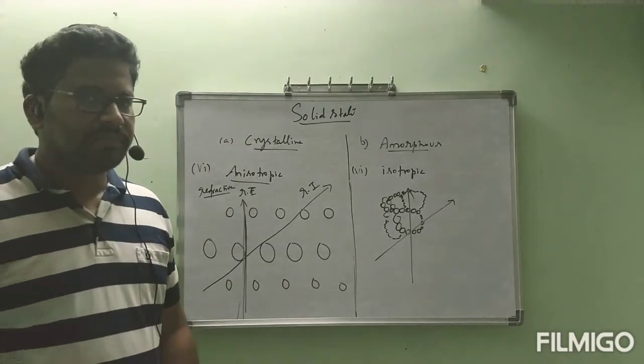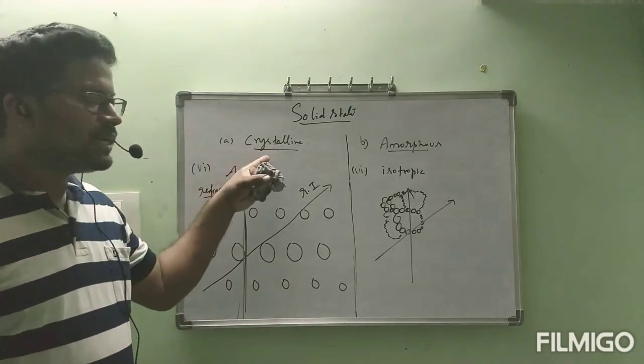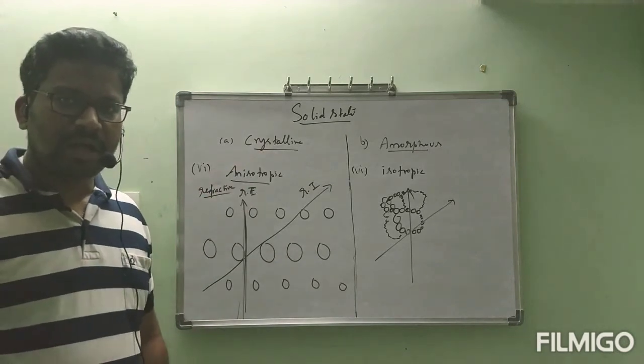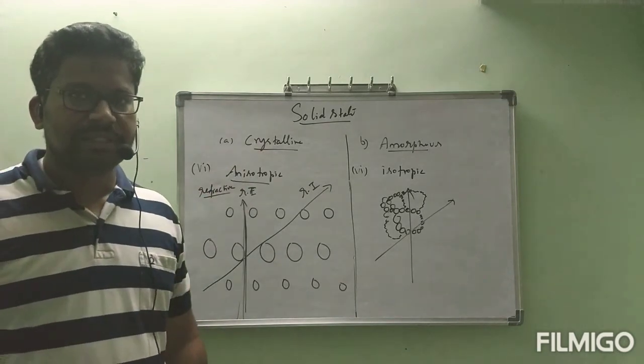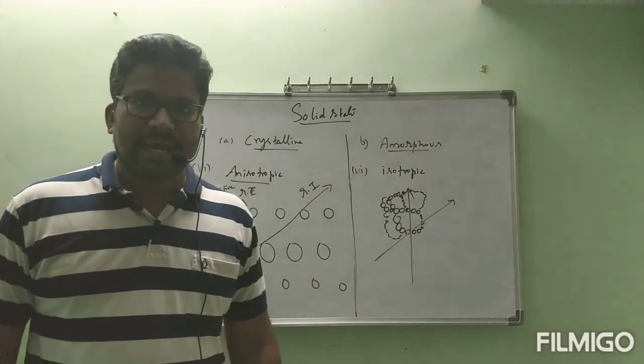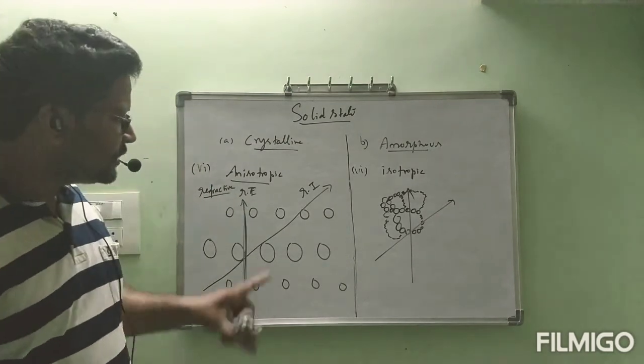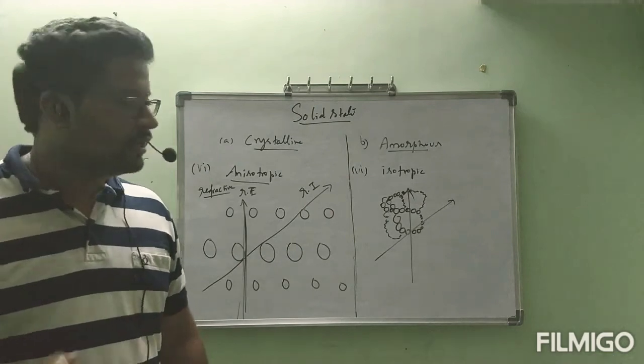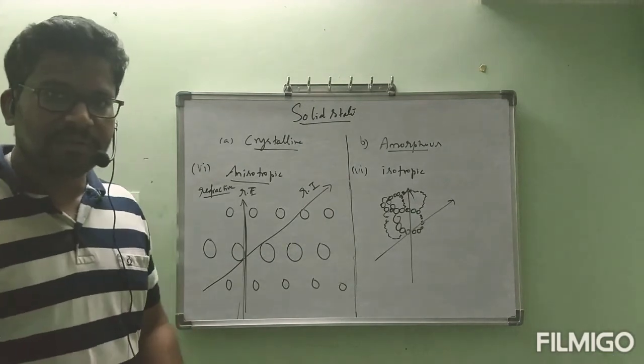What about the next concept? Our next concept is related to crystalline solids only. Our heading is types of crystalline solids. Before that, I think you are clear about these differences between crystalline solids and amorphous solids. Okay, ma'am?